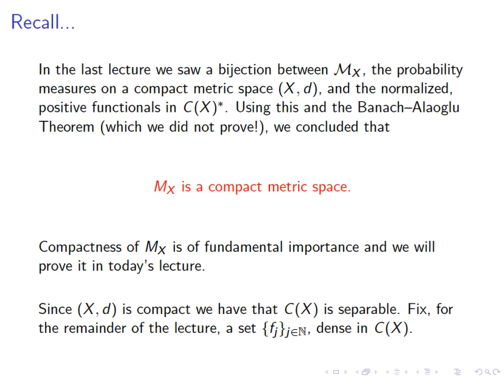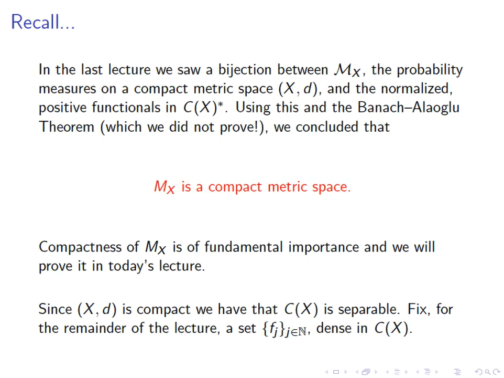Recall from last time that because X is a compact metric space, we have that Cx, the space of continuous functions on X, is separable. So there are already two exercises that you might want to do. One exercise is to show indeed that Cx is separable.